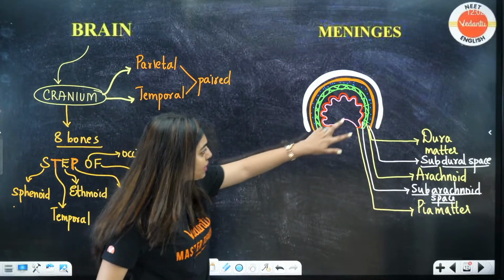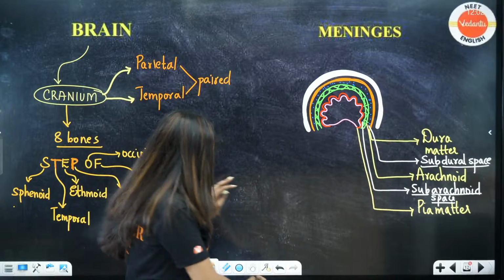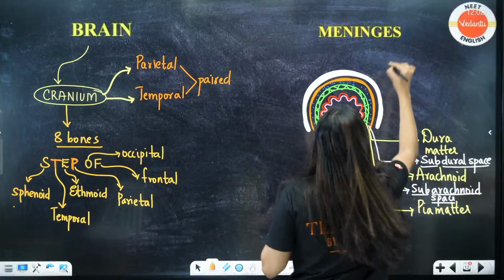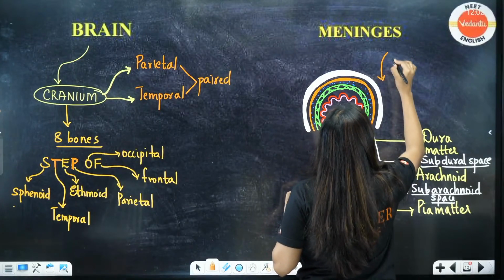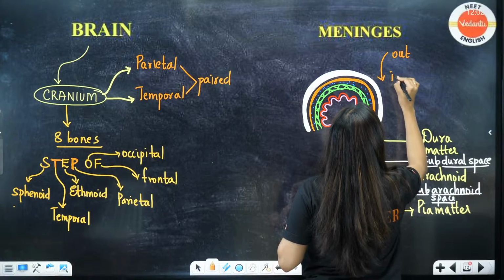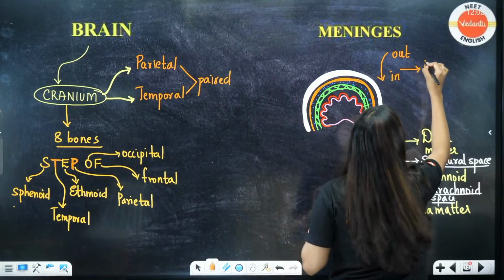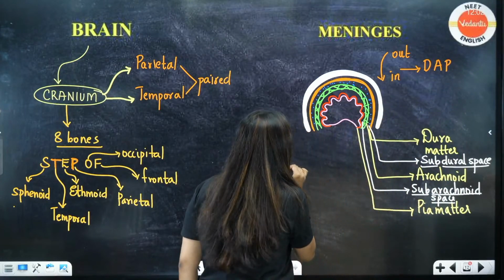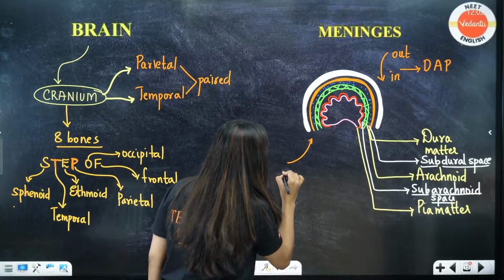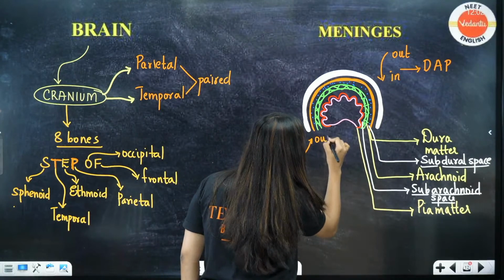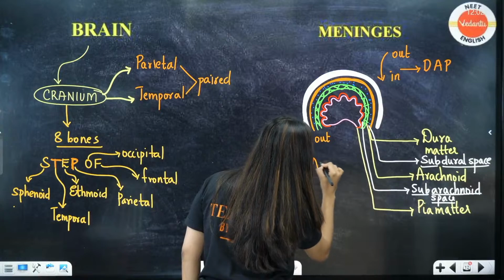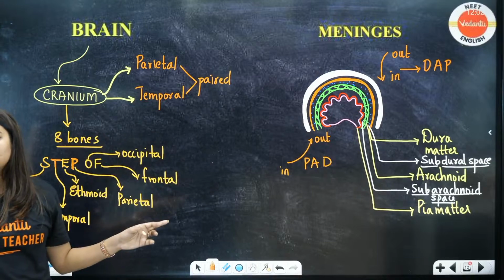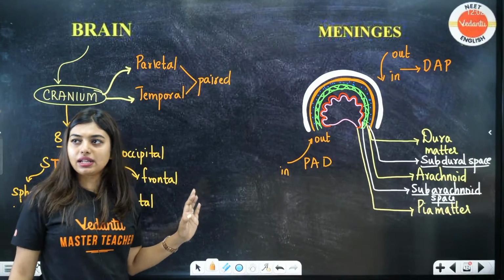Now students tell me, outside to inside, it is DAP. When I start from here, outside to inside, out to in, it will be called DAP, that is dura mater, arachnoid and pia mater. Now say inside to outside, I will say in to out. It will be called PAD, that is pia mater, arachnoid and dura mater. This question was asked, so keep in mind. Is this clear to all of you?